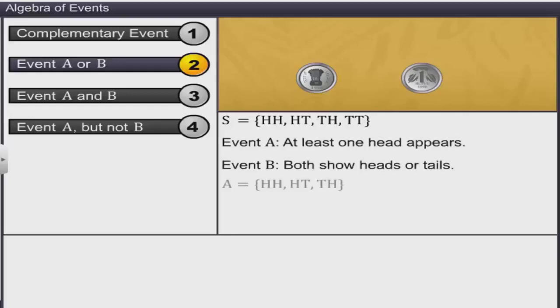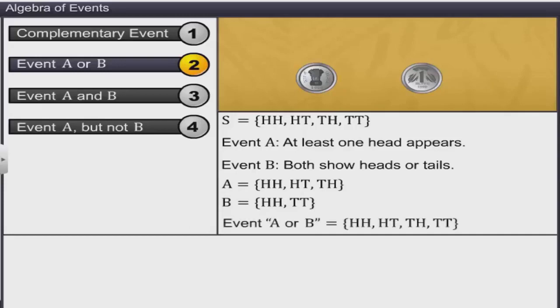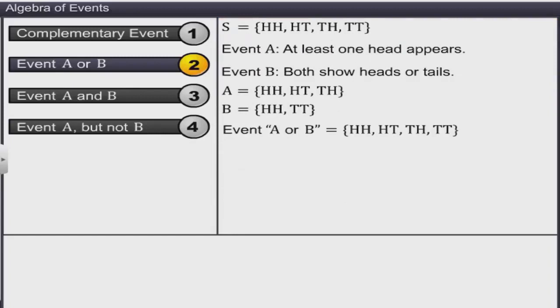Now, event A or B is obtained as HH, HT, TH, and TT. Here we notice that event A or B is equal to the sample space of the experiment. Such events are called exhaustive events. Two events A and B in a sample space S are said to be exhaustive if A or B is equal to S.